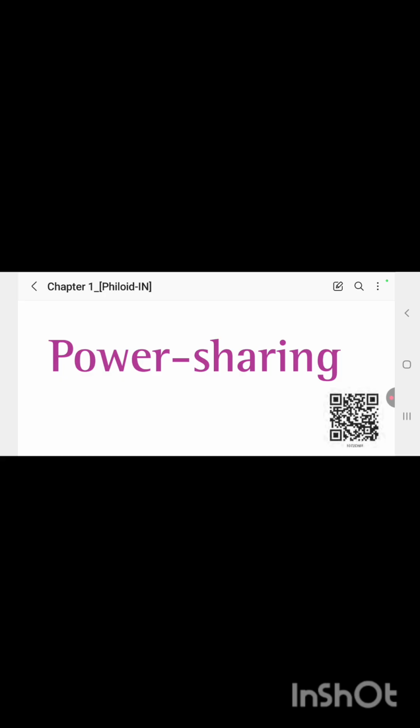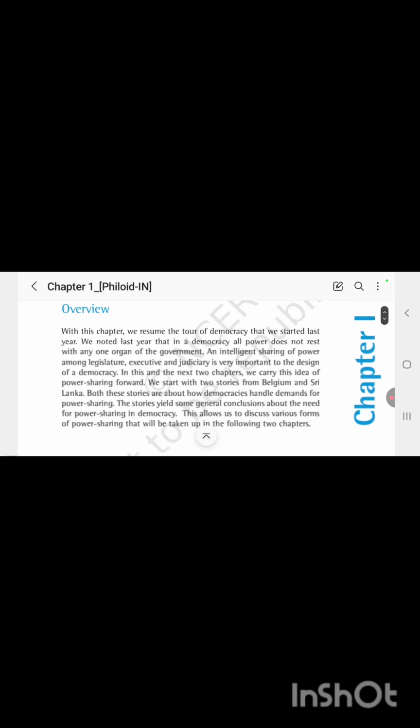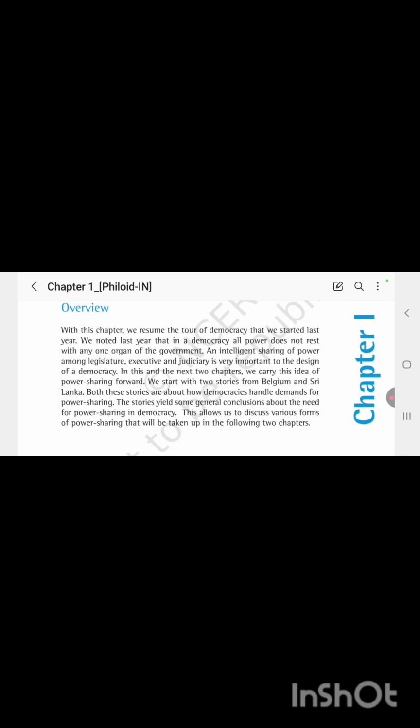In the previous chapter you must have studied about democracy, isn't it? And here you will see what democracy means. Democracy is basically what you have learned, by the people, for the people, and of the people. But it is not just that. Democracy is beyond that. It is sharing of power among different levels of the government and organs of the government. Also you have studied that final decision making power is given to the elected representative. So what does an elected representative do? He basically takes care of the people of that area, isn't it?